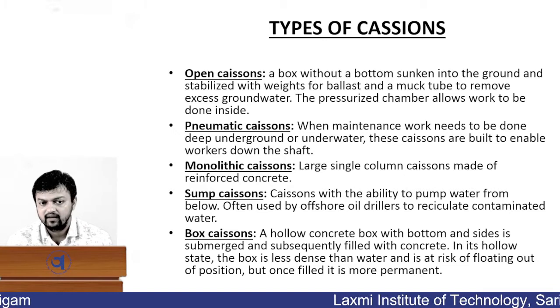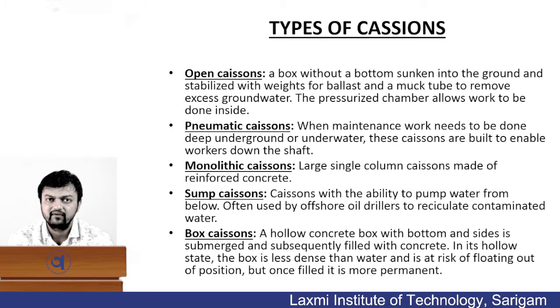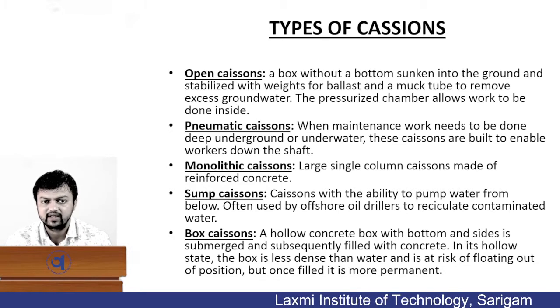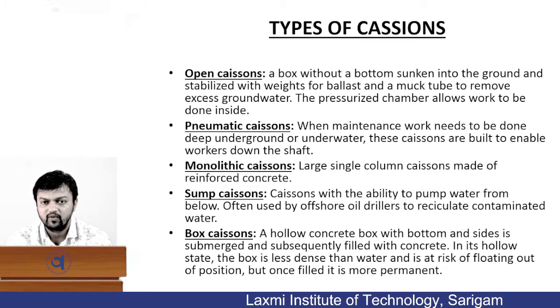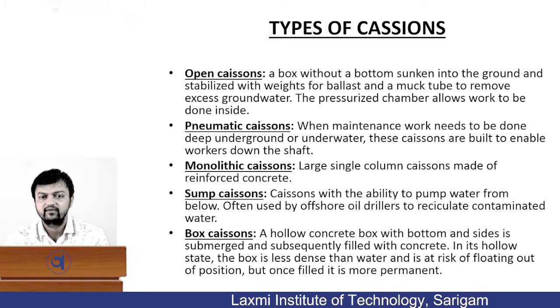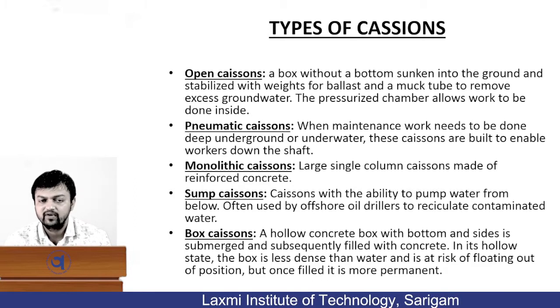Okay, there are 5 types of caisson over here. Now, in the modern world, there are many types of caisson, but in our syllabus, as we are covering, there are 5 types of caisson. There are open caissons, pneumatic caissons, monolithic caisson, sump caisson, and box caisson. Okay, let us understand one by one the types of caisson. Now, what will be an open caisson?